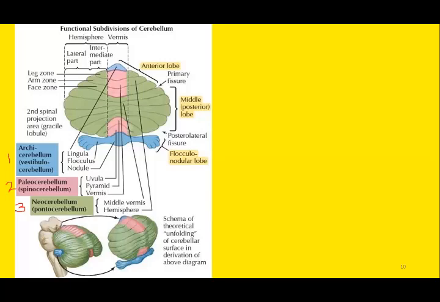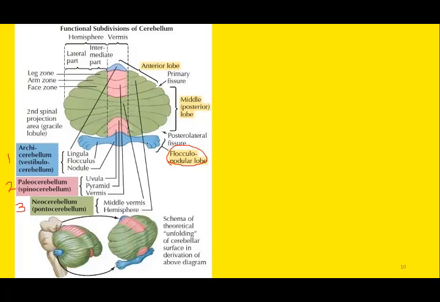Remember, the preferred terminology is cerebrocerebellum. Pontocerebellum, cerebrocerebellum, corticocerebellum, all are the same thing. So you can see the vestibulocerebellum, it includes the flocculonodular lobe. This portion is important.